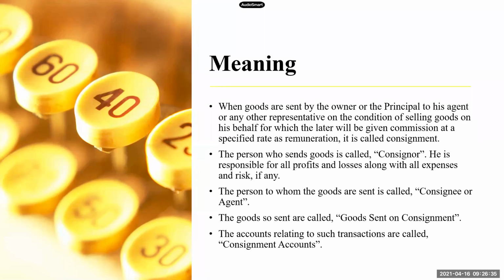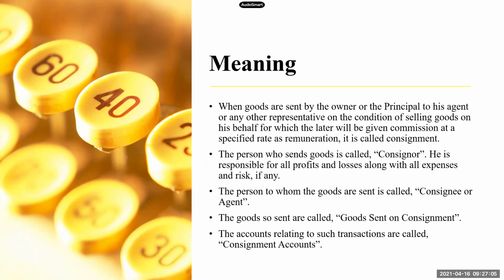The person who is sending the goods is called the consignor. The owner of the goods, or the principal of the goods, the one who is sending the goods to the other person to be sold, is called the consignor. He is responsible for all the profits and losses along with all expenses and risk, if any. So the main owner, the principal or the consignor, will be responsible for any type of profit or losses